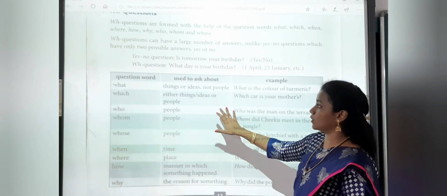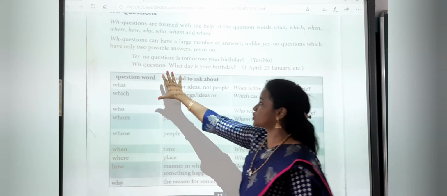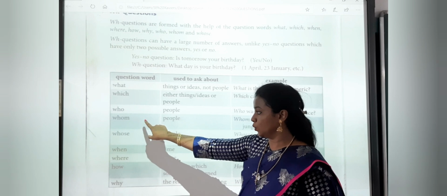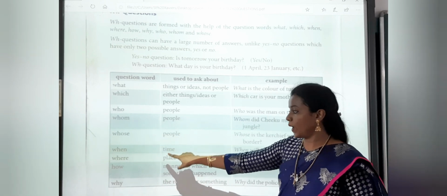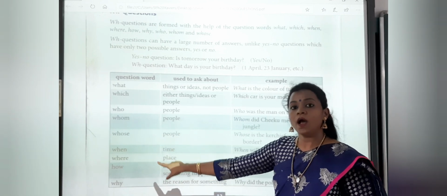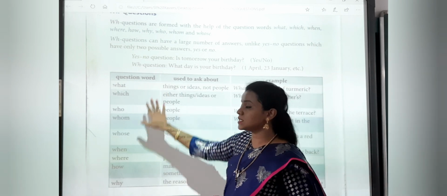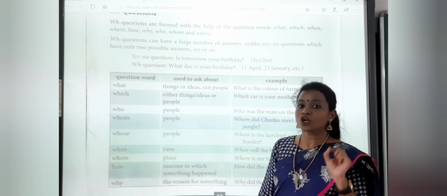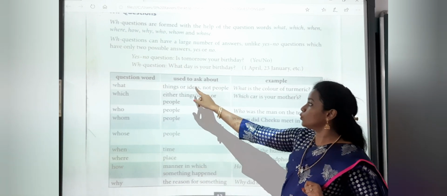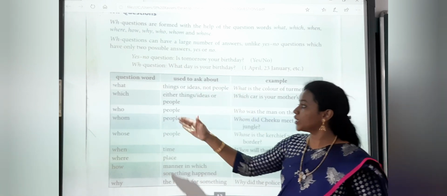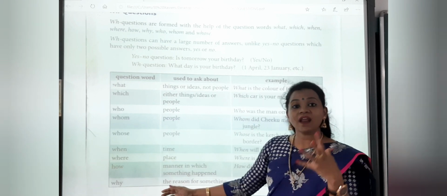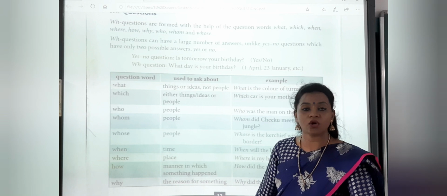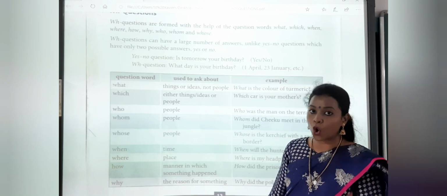Now it is given here in one box, the question words, that is what, which, who, whom, whose, when, where, how and why. So these are the question words. Now, used to ask about, which question word can be used whether about a person, a thing, a non-living thing, or a common thing.